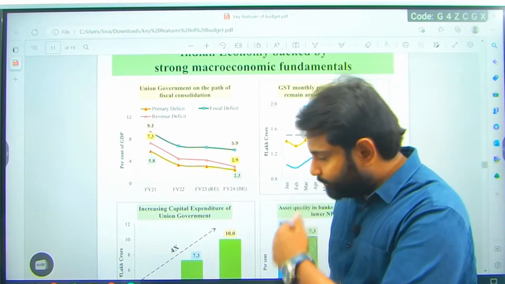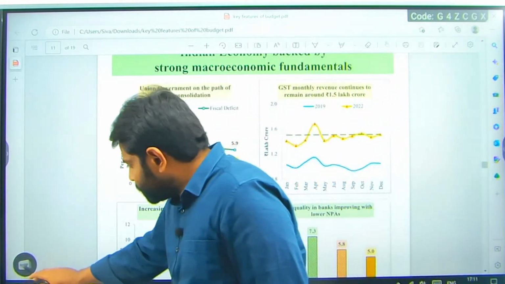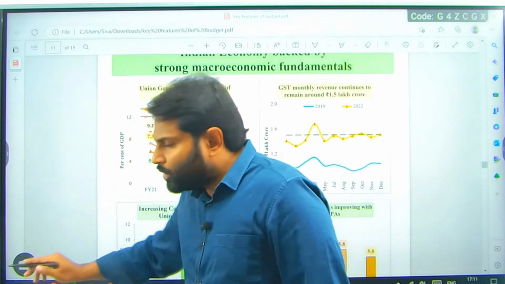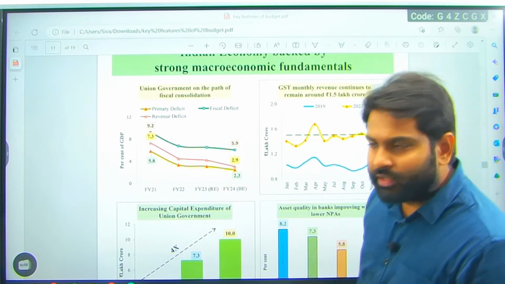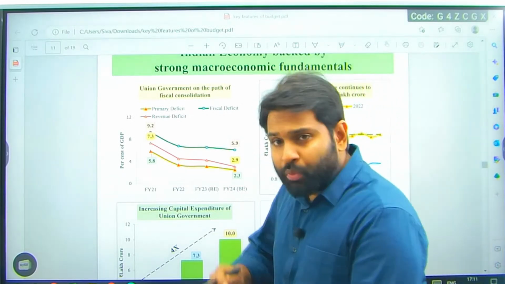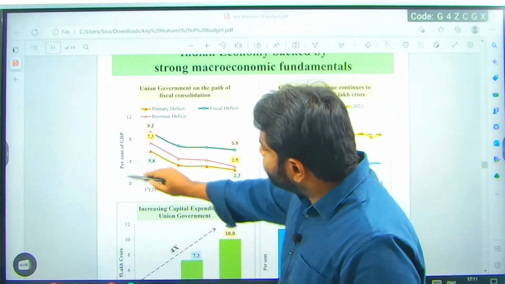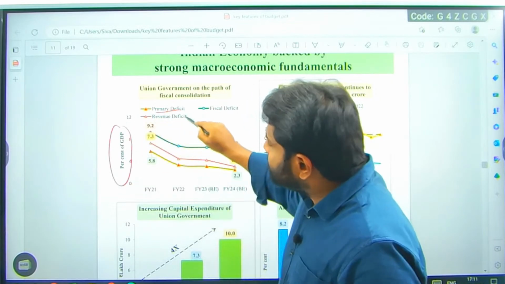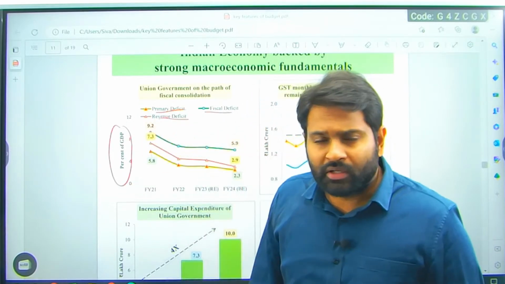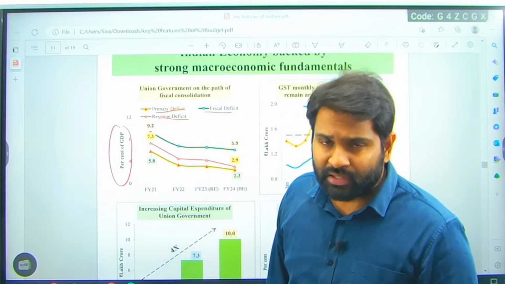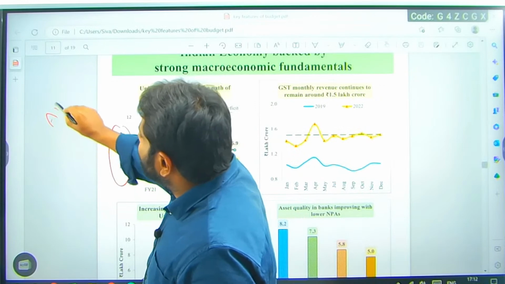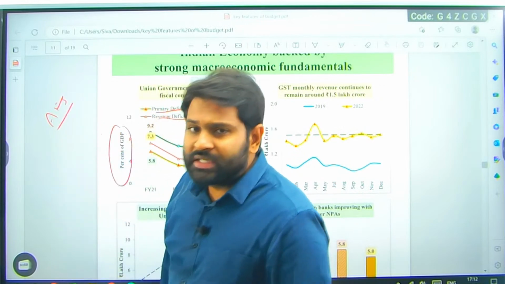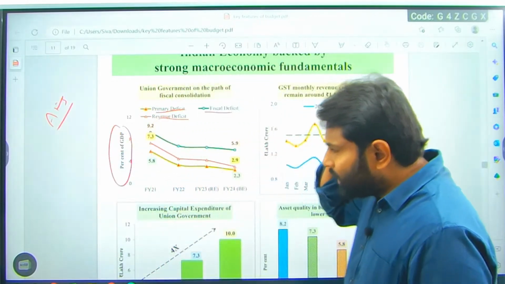Good evening again. So yesterday we spoke about important indicators in budget. Today we will continue with them. We spoke about the trend of deficits. Deficits are very important because borrowing is important. Today we will see the numbers. Today we will try to see the annual financial statement. Whatever the concepts we have read, we will try to see the numbers, every detail.